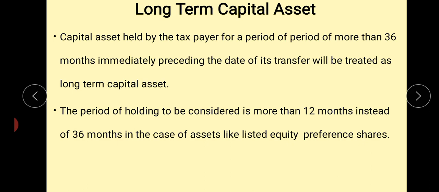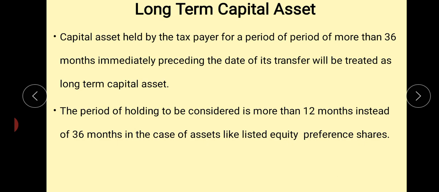The next, long-term capital asset. Long-term capital asset means any capital asset held by the taxpayer for a period of more than 36 months immediately preceding the date of its transfer. From this discussion, it is very clear: up to 36 months is short term, more than 36 months is long term.